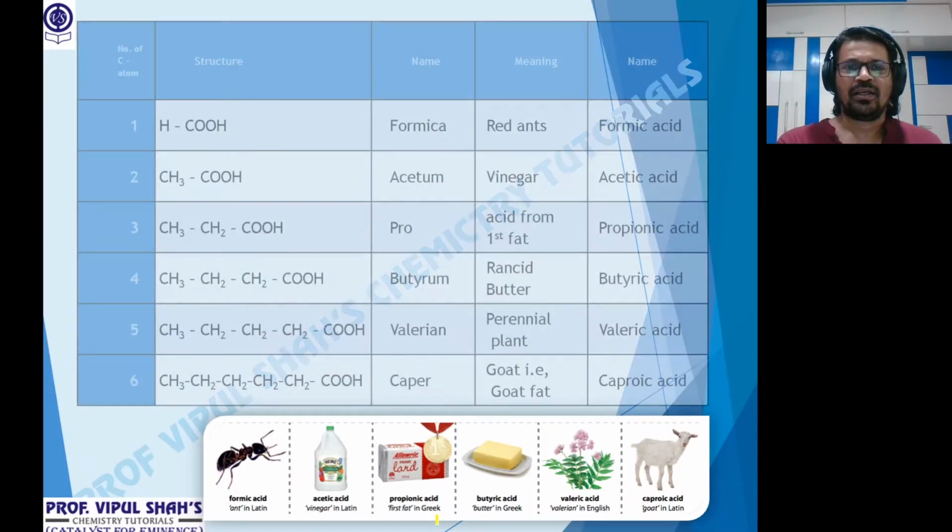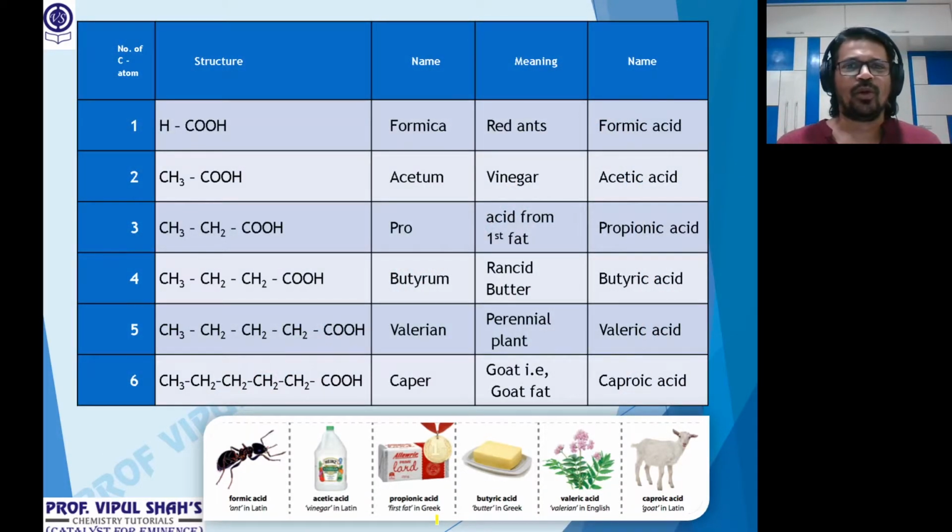Now in the next part, we have a complete table over here. Have a look at it. I've given the source from where they are found. And look here, I'll just try to number it so that you get an idea. I'm just numbering the functional group. That's number 1. So the acid with 1 carbon is called formic acid. Where does this name come from? The word formica. What does formica mean? Red ants.